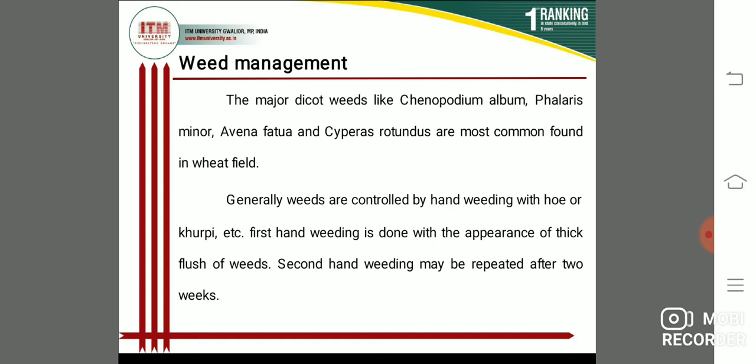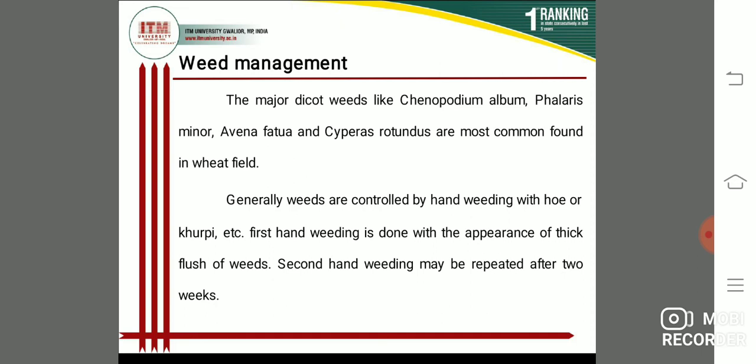Students, you must have seen all these weeds in the Sitouli campus or in your garden, and these weeds will also be seen in the field of the wheat crop.